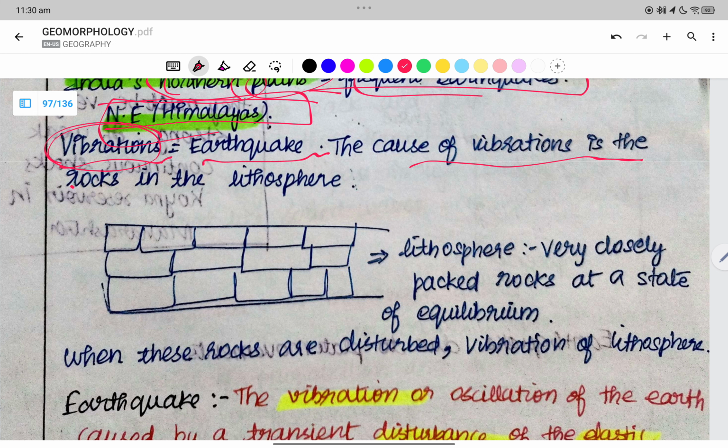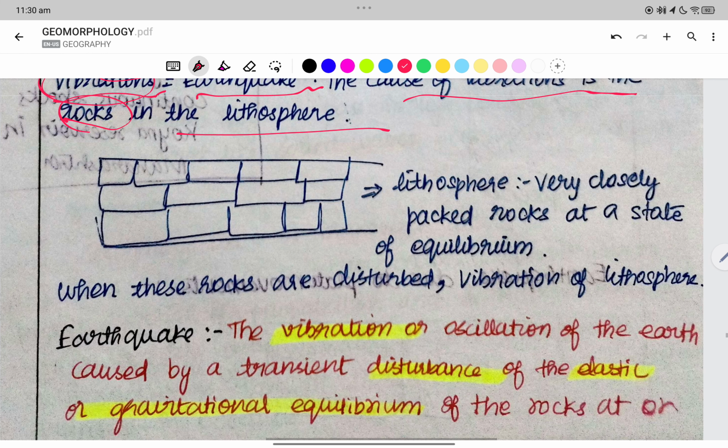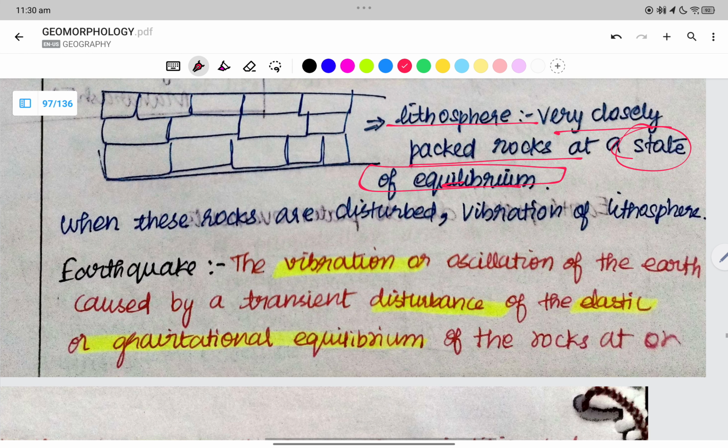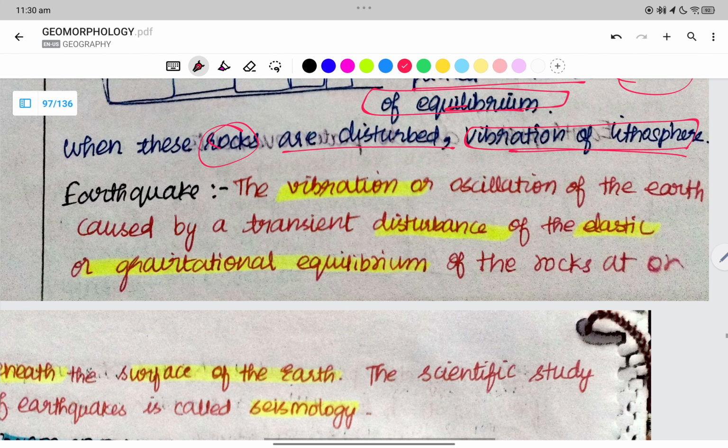These are vibrations of the rocks in the lithosphere. Lithosphere is very closely packed rocks at the stage of equilibrium. When these rocks are disrupted, the vibrations of the lithosphere occur.